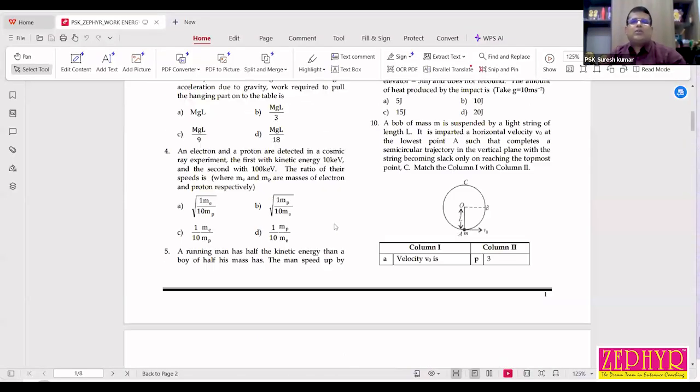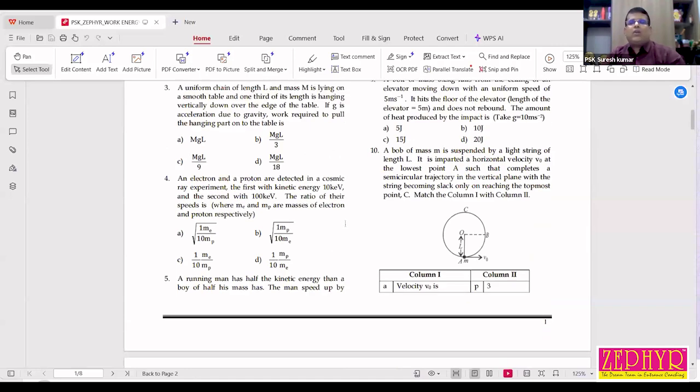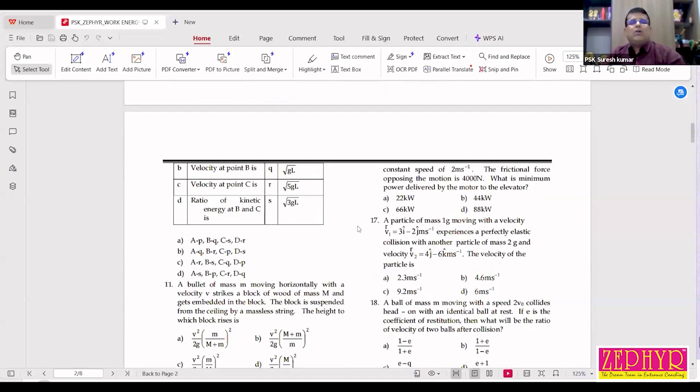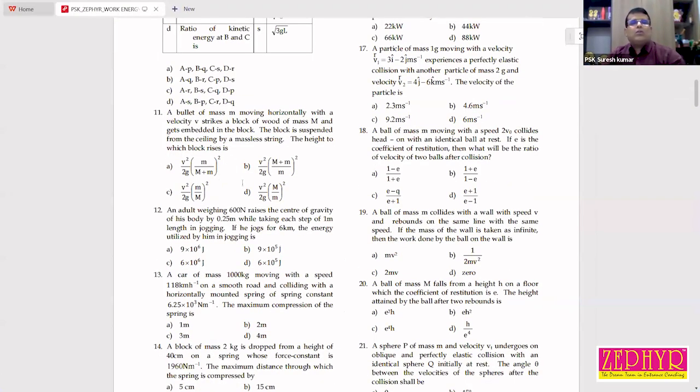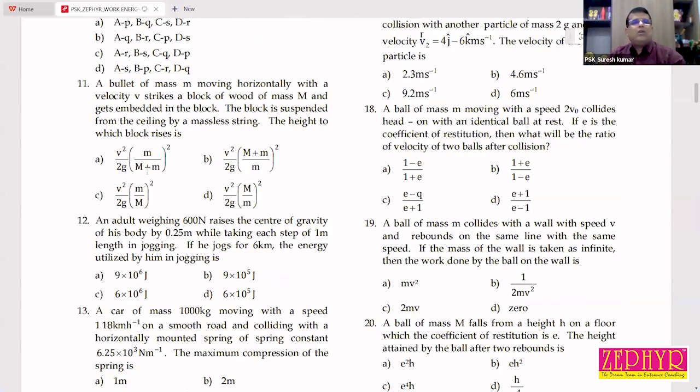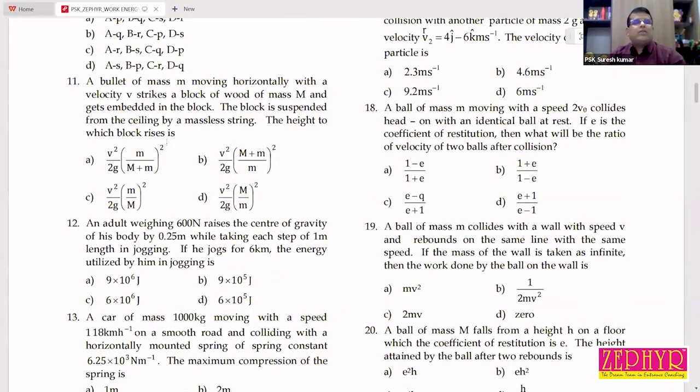Thank you. The last discussed question, I think it is question number 10 from vertical circular motion. I already discussed the theory part of vertical circular motion. Hope you are thorough with vertical circular motion. So today we can start with the problem number 11 with Vaiga Anand. Vaiga Anand, read the problem number 11.